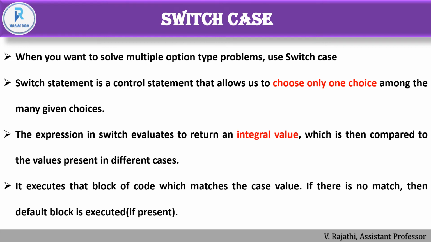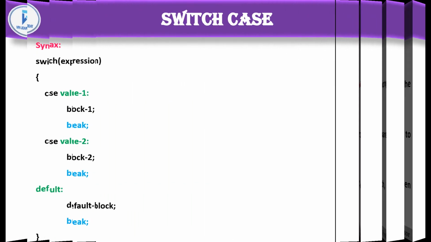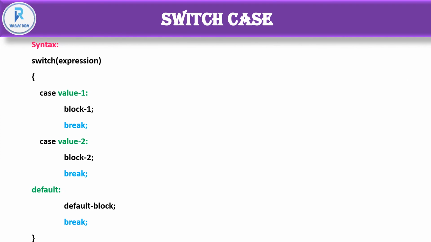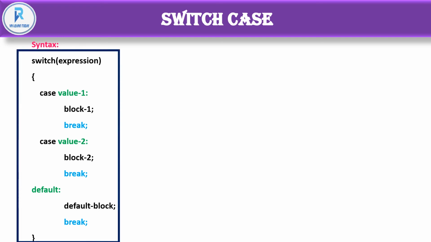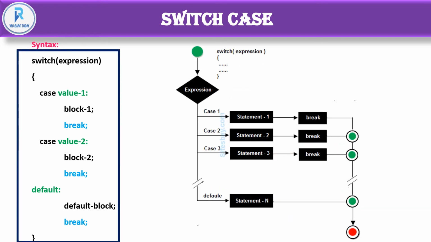If there is no match, then the default block will be executed. This is the syntax: switch with an expression, and the given expression is compared to each case value, value 1 and value 2. If it doesn't match, the default case is executed. This is the syntax, and this is the flowchart for the switch case.